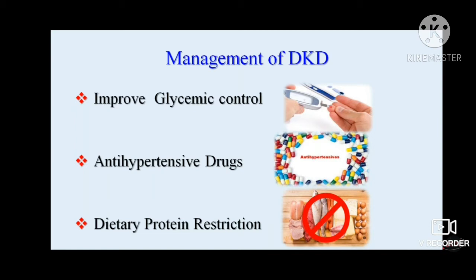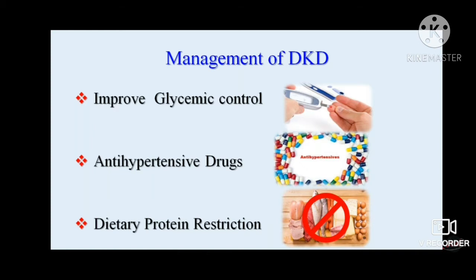So now, when we come to the use of oral hypoglycemic agents according to modern science, there are n number of oral hypoglycemic agents. Use of oral hypoglycemic agents in patients with DKD itself is a huge topic and beyond the scope of this lecture.